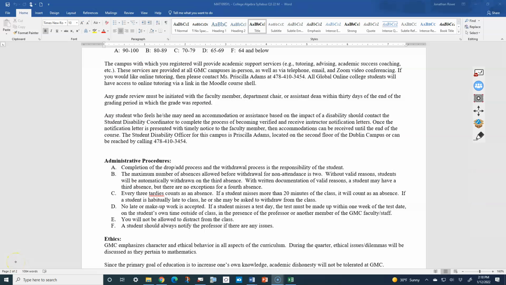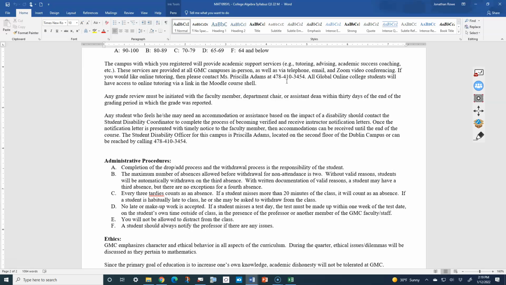We're going to read this next part out loud. The campus with which you register will provide academic support services, tutoring, advising, academic success coaching, etc. These services are provided at all GMC campuses in person as well as via telephone, email, and Zoom video conferencing. If you would like online tutoring, please contact Ms. Priscilla Adams at this number. All global online class students will have access to online tutoring via a link in the Moodle course shell.